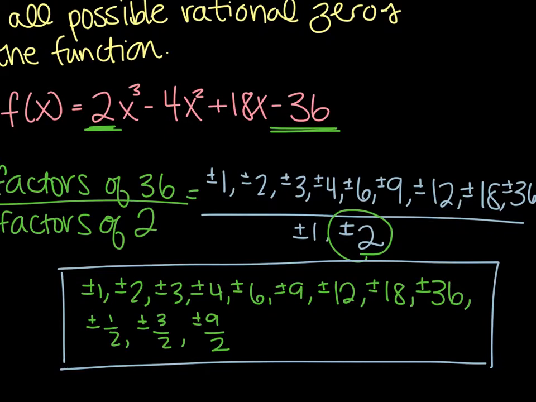Again, I'm not going to use all of these. These are not all the zeros of the function because this is only a cubic. And according to the rules about a cubic or any type of function, the highest possible number of zeros that you have is your highest degree. So this cubic function has a possibility of 3 zeros. The ones we've listed down here are possible, but that, again, does not necessarily mean that these are our zeros. Okay, so we have this whole list, but how do we use this to help us factor our polynomial?